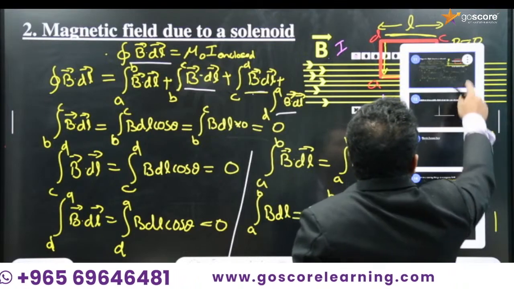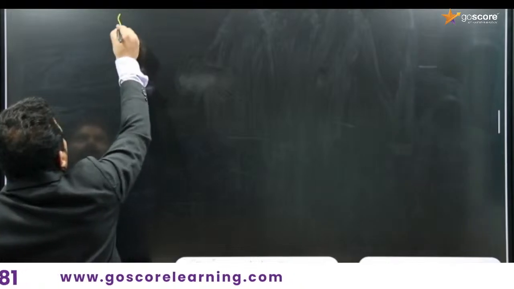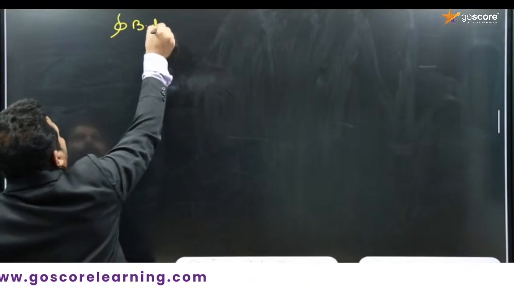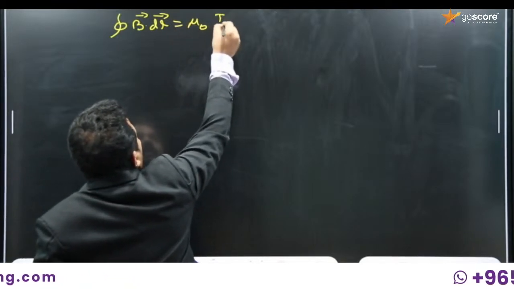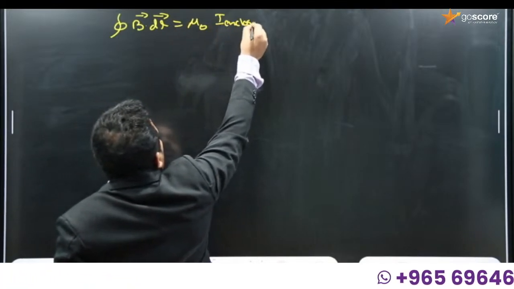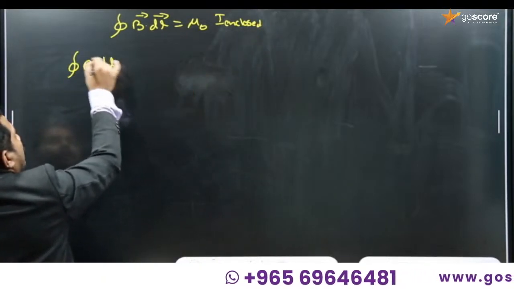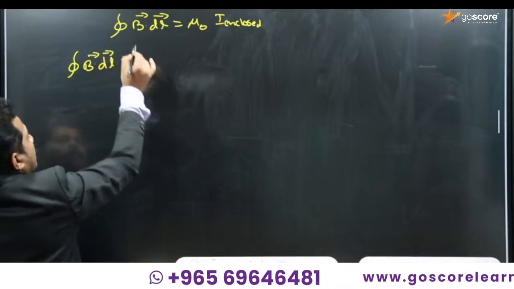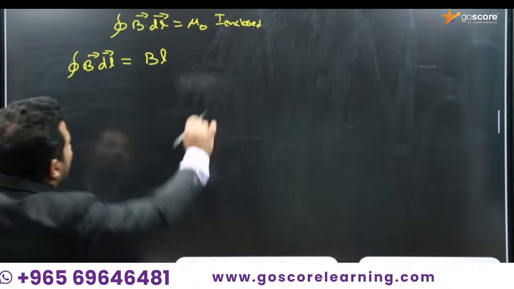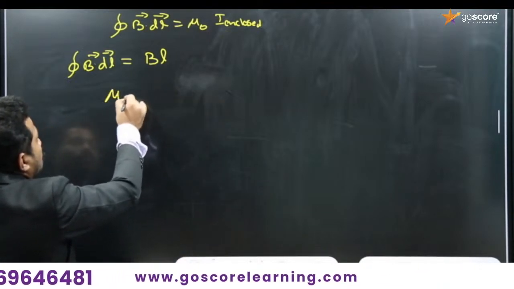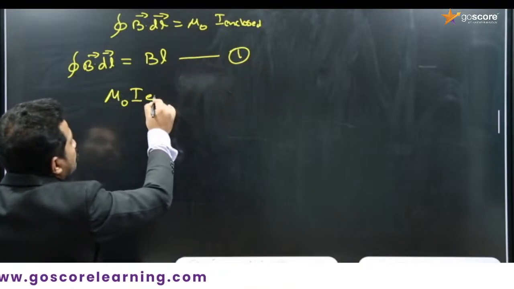So the equation is closed integral B dot dl, both are vectors, is equal to mu 0 I enclosed, and what we have got is the LHS, integral B dot dl, is equal to BL. I wish to call it equation number 1. Now we can go for the RHS, mu 0 into I enclosed.